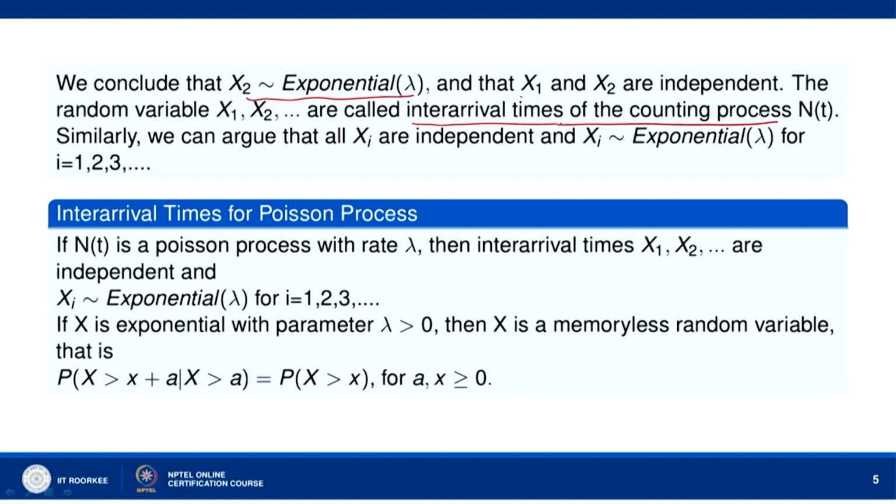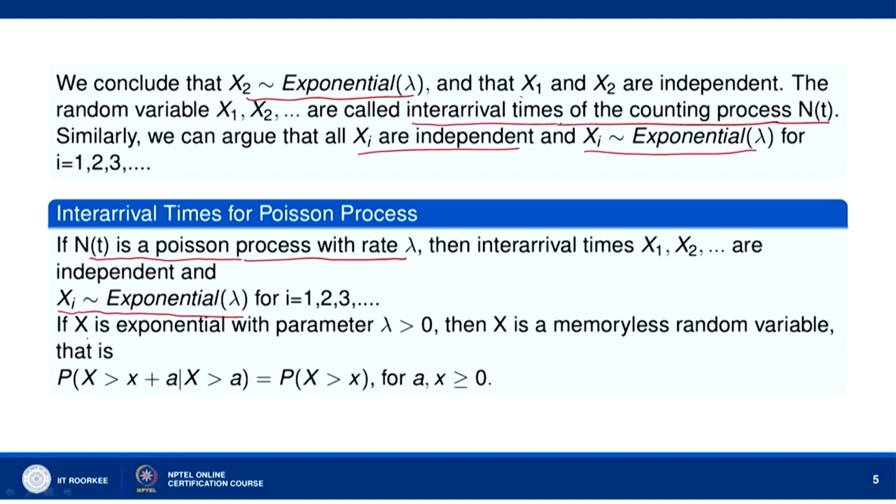As we have seen, X1 is the time of the first arrival, X2 is the time elapsed between the first and second arrival, X3 is the time elapsed between the second and third arrival. So, they are called inter-arrival times of the counting process N(t). Similarly, we can argue that all Xi's are independent and follow the exponential lambda distribution. Now, inter-arrival times for a Poisson process: if N(t) is a Poisson process with the rate lambda, then inter-arrival times X1, X2, ... are independent and follow the exponential lambda distribution.